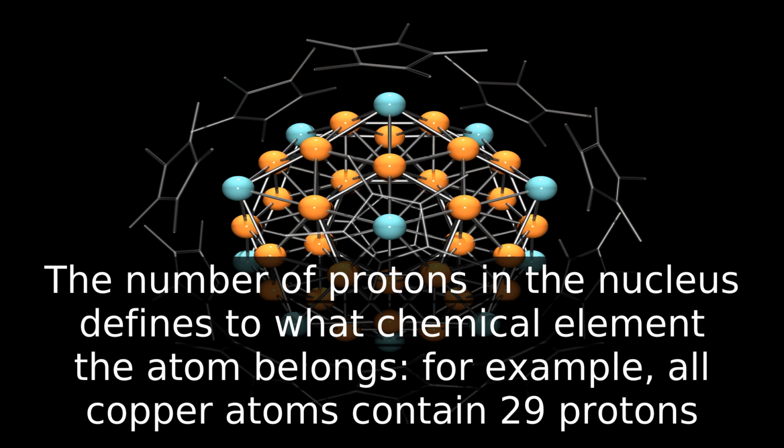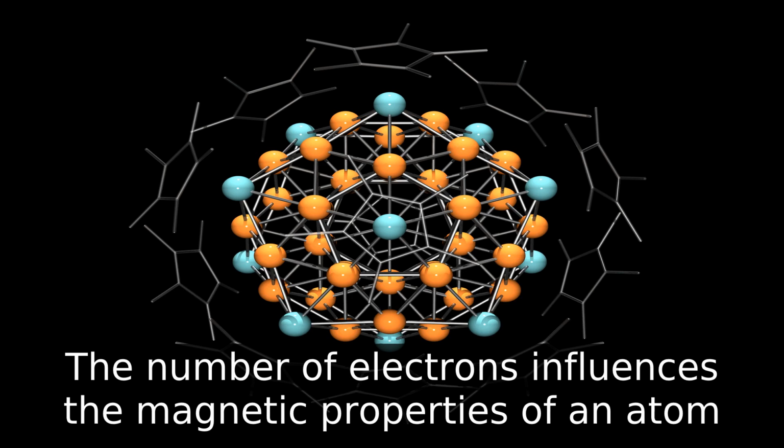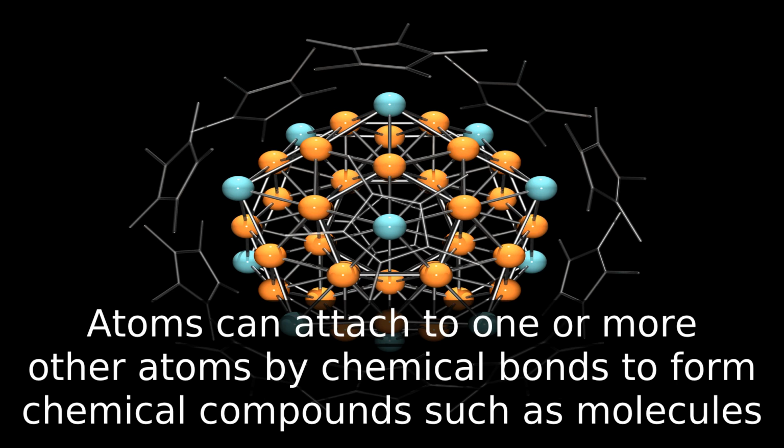The number of electrons influences the magnetic properties of an atom. Atoms can attach to one or more other atoms by chemical bonds to form chemical compounds such as molecules. The ability of atoms to associate and dissociate is responsible for most of the physical changes observed in nature and is the subject of the discipline of chemistry.